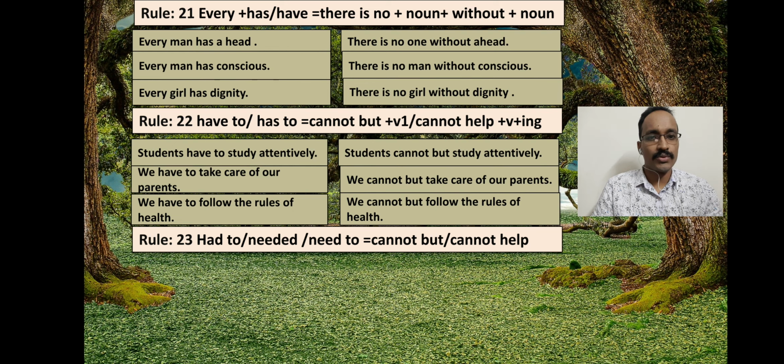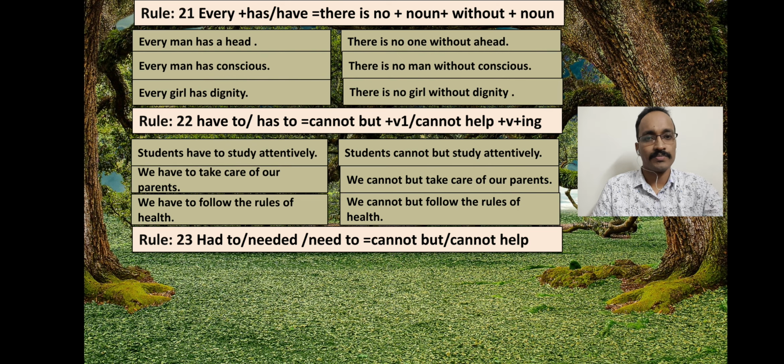Now let's move to rule 23. Here you see, in the affirmative sentence you may find had to or needed or need to. In this case, to make this type of sentences negative, we also use cannot but or cannot help. So after cannot but, we use the present form or the basic form of the verb, and after cannot help, we use ing with verb.